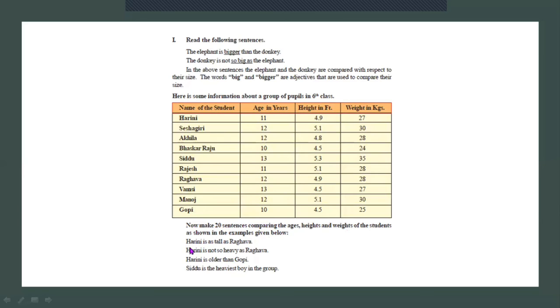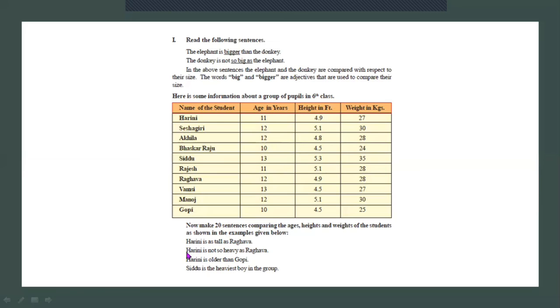The first one, Harini is as tall as Raghava. Okay, Raghava is 12. Raghava is tall, 4.9, and Harini is also 4.9. When it is the same, we use positive degree, as tall as.